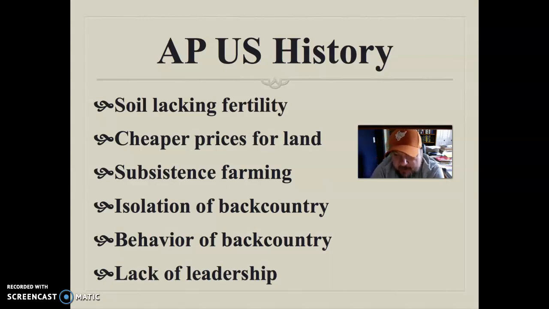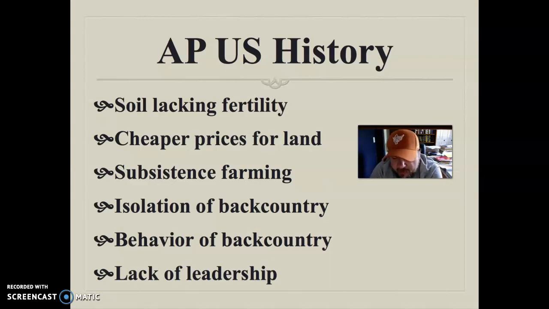Isolation of the backcountry is a major problem. It's usually a long way to get to those bigger cities, churches, again, taverns. So it takes a while, like a day's worth of trip to get to these places. So you really are pretty isolated. You don't see a lot of other human beings. There's kind of a joke that goes along where a farmer's out there and says, we've got to clear all these trees away so at least we can see our neighbors, because they're so far away we can't really see them, so we've got to clear a path for vision at least.